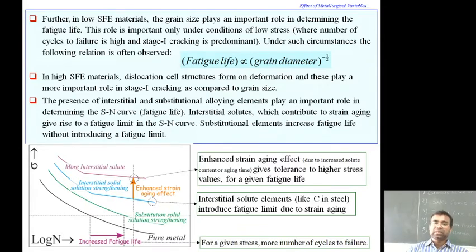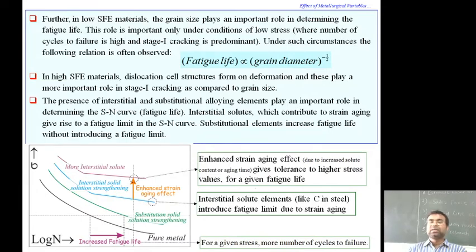The presence of interstitial and substitutional alloying elements plays an important role in determining the SN curve. Interstitial solutes which contribute to strain aging give rise to the fatigue limit in the SN curve, while substitutional elements increase the fatigue life without introducing a fatigue limit.